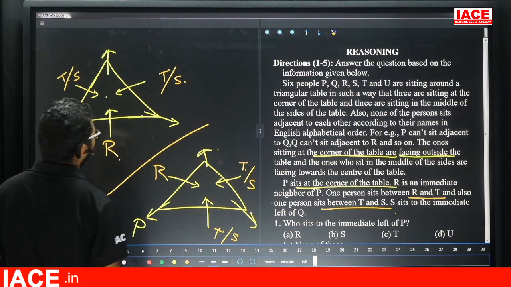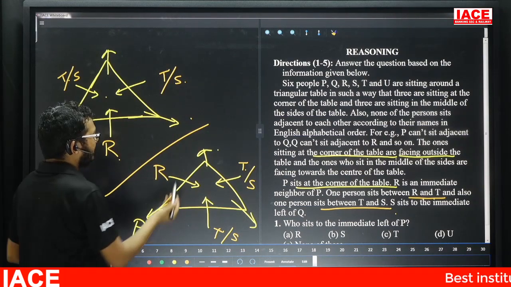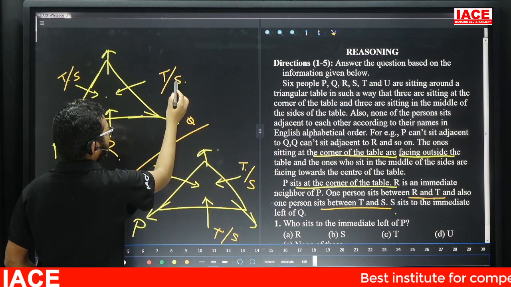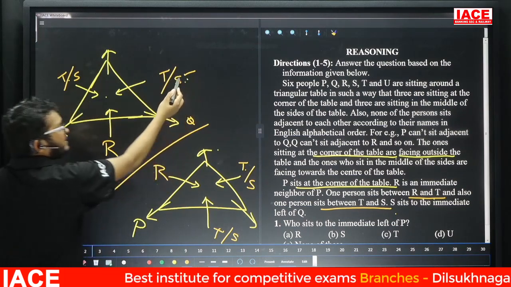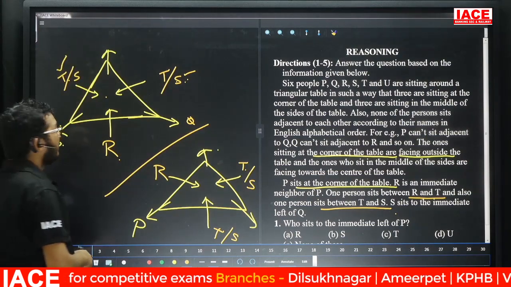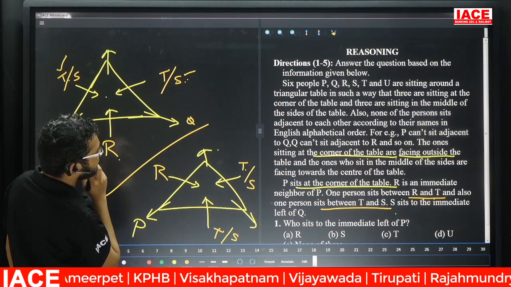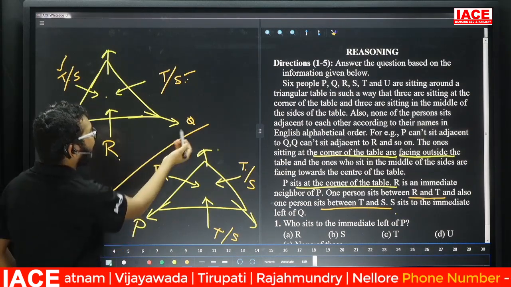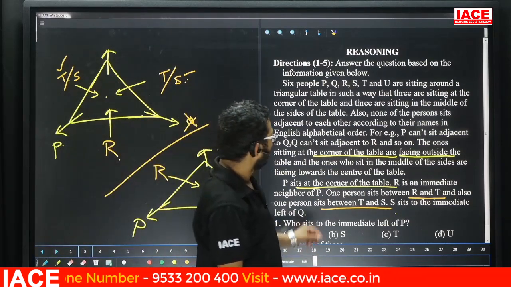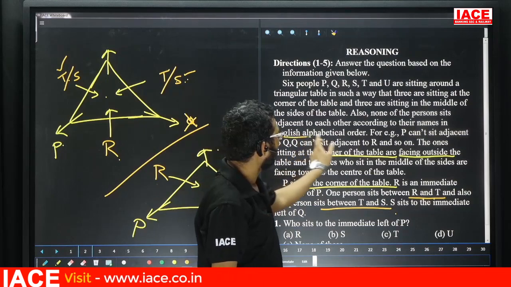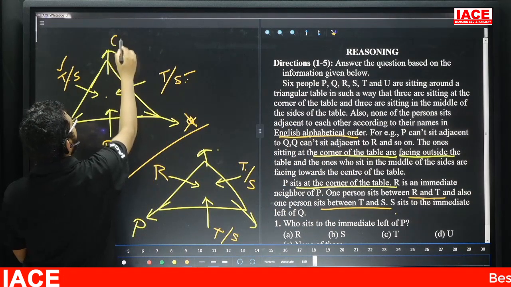S is immediate left of Q. Suppose we check for Q: there is a chance here, and also here. Suppose I take Q here. Now S is immediate left of Q, so this place is fixed for S, and this one is fixed for T. Now what remains? Here, P, Q, R: R has no chance here, and Q has no chance here. Why? They mention no two persons sitting together are adjacent according to the English alphabetical order. So R and Q adjacent has no chance.